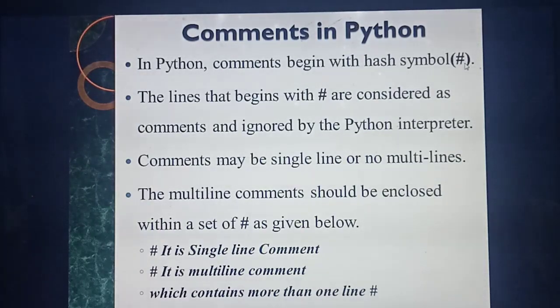Okay, so what's the meaning of that? What you give near that symbol, that line will not be considered while you are running the program. You have typed the program and something near the line you are giving near the hash symbol. What's the meaning of that line? Normally you give the meaning of that line or what's the use of that line, so you give it near which symbol? Hash symbol. Okay, so what you give after the hash symbol will not be taken by what? That particular compiler or that interpreter. Okay, so that is only for your understanding purpose.